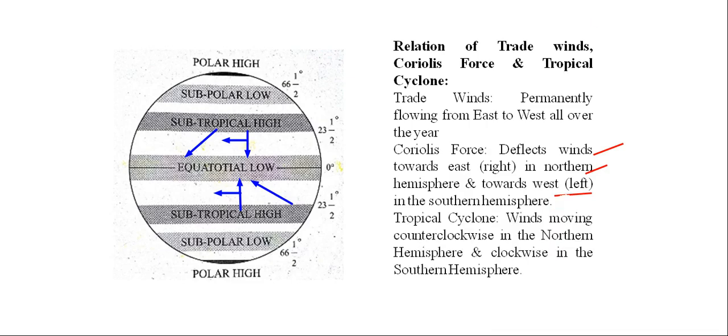Next, we have the tropical cyclones. Winds move counterclockwise in the northern hemisphere and clockwise in the southern hemisphere. In the northern hemisphere, this is the pattern. So this is the counterclockwise direction. And in the southern hemisphere, we have this kind of wind pattern. This is the clockwise direction.